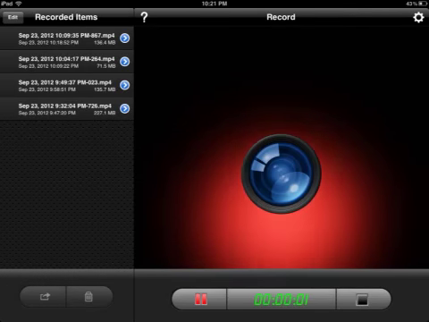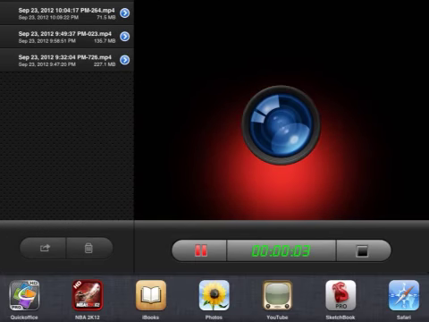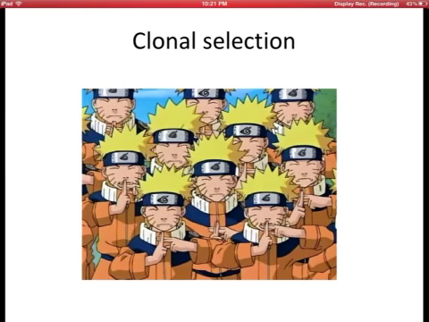Ang haba-haba, part 5. Okay. Clonal selection. So, bakit kailangan ng clonal selection?